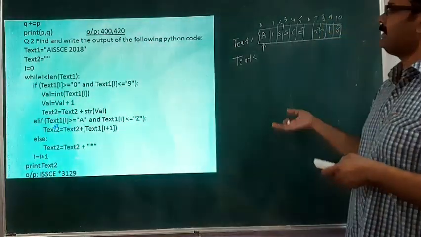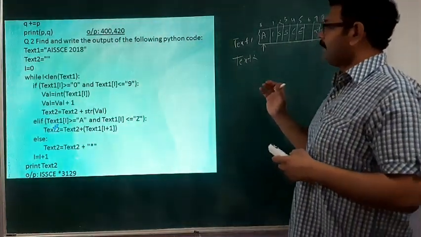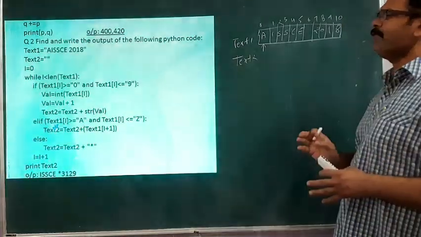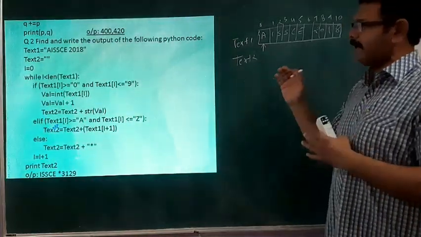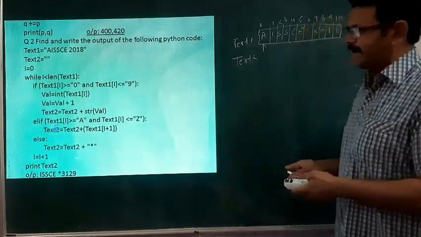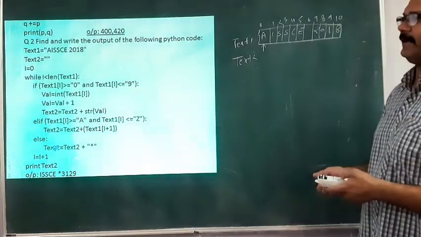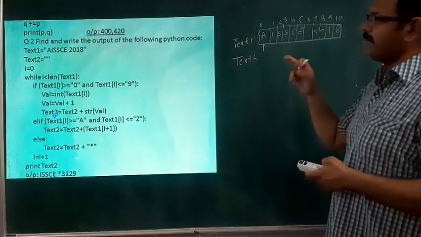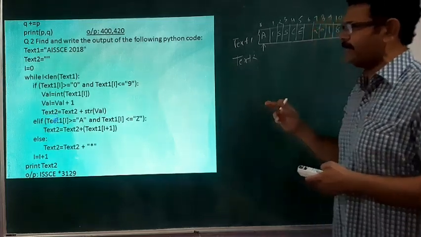If it is a letter, the second condition becomes true. If a character is neither a digit nor an alphabet, we move to the third part, the else. So at the first occurrence, the first condition becomes false and the second condition becomes true.